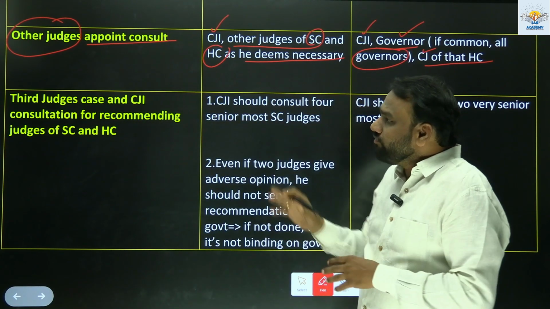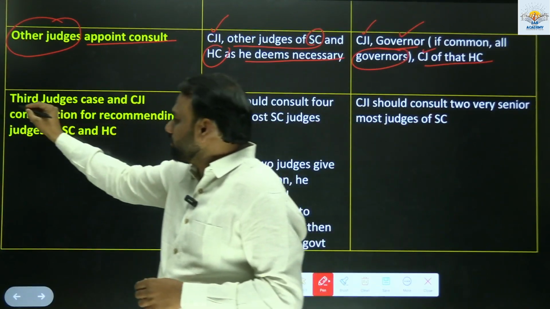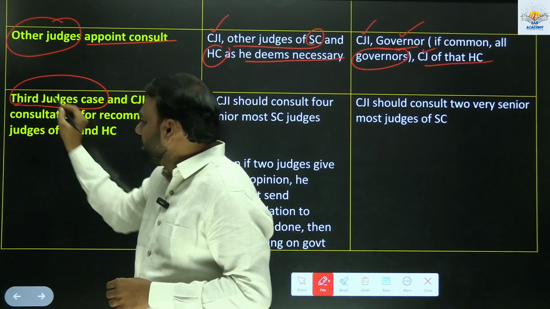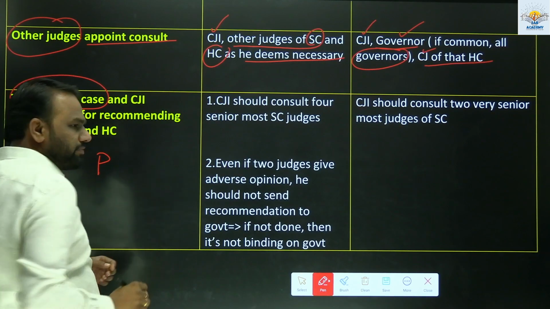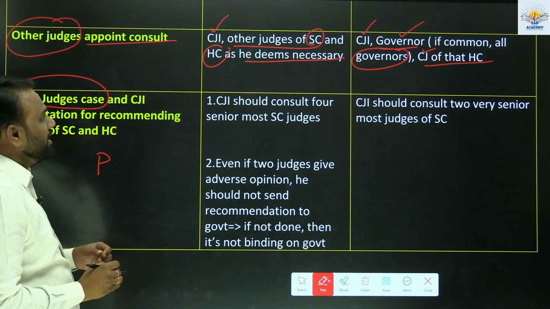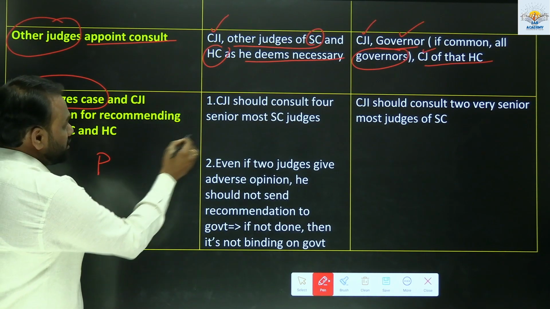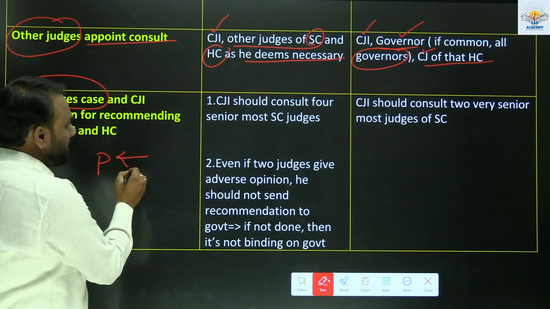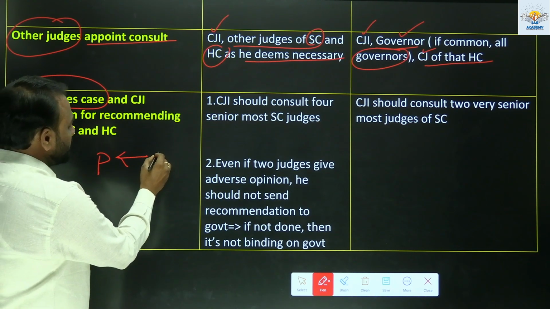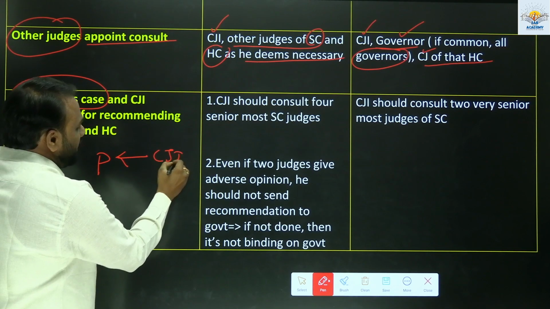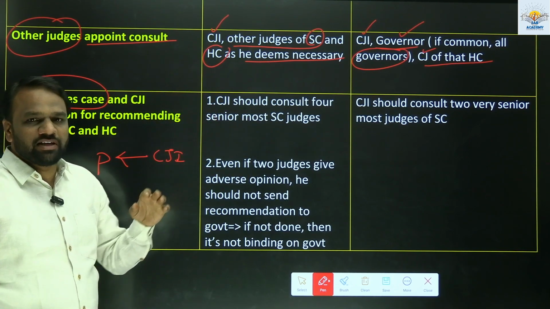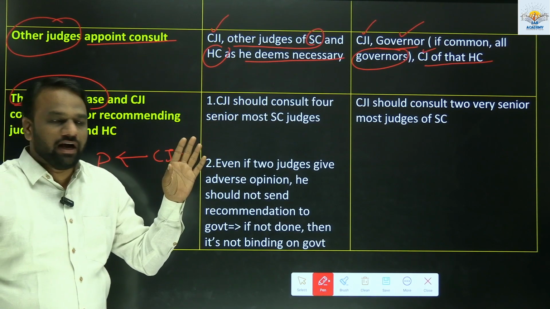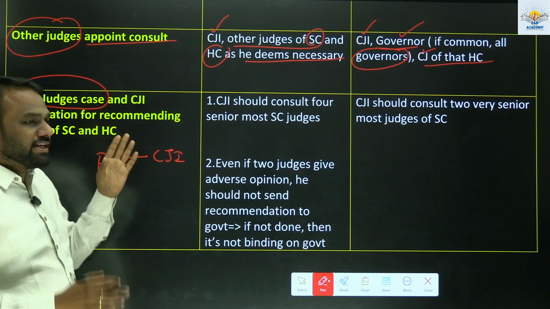Next, here also we have the third judges case, very important. Okay, third judges case, very important. So we know that the President will appoint the judges. Now in case of the Supreme Court, whom does he have to consult? He has to consult the Chief Justice of India and such other judges of the Supreme Court and High Court as he deems necessary. So the Constitution has not given any clear idea. But in the third judges case, it is clearly mentioned.